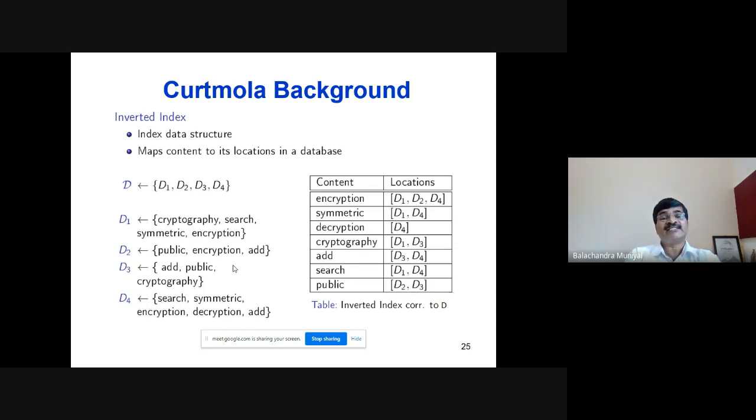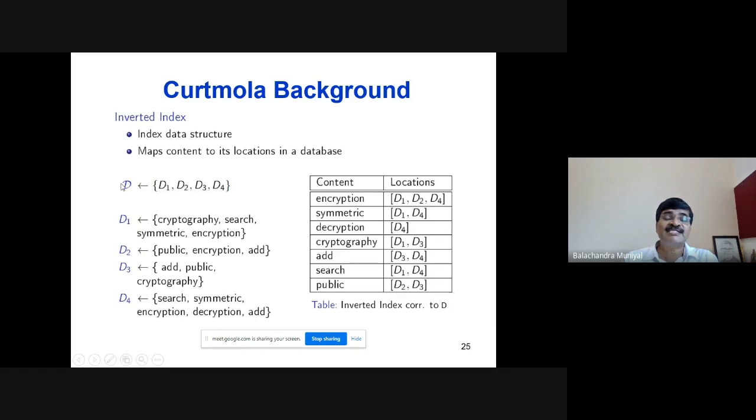What is an index data structure? It is simply referred to as an index. As I told you, an index is a two-dimensional table containing at least two fields. The first field represents the document ID and the second field represents the keywords present in each document. Look at the left-hand side of this slide. You have a set of document collection D1 to D4 in this example.